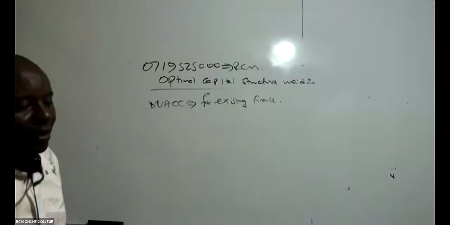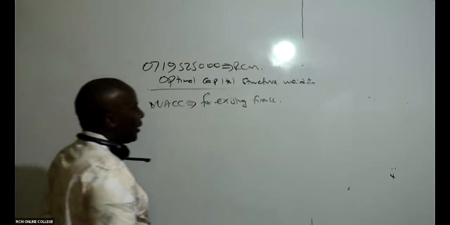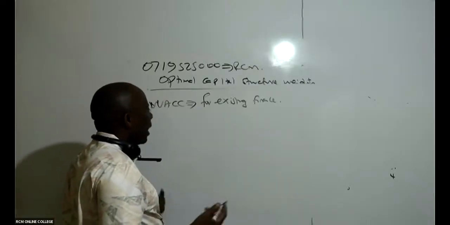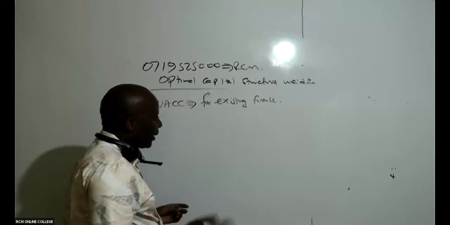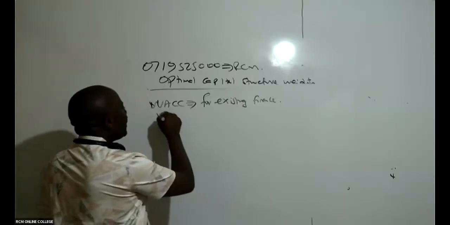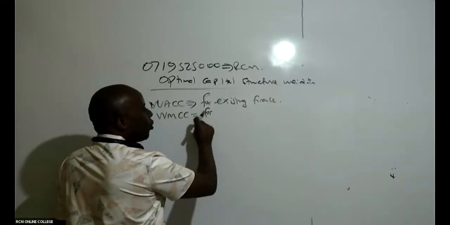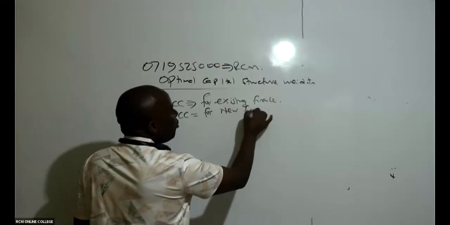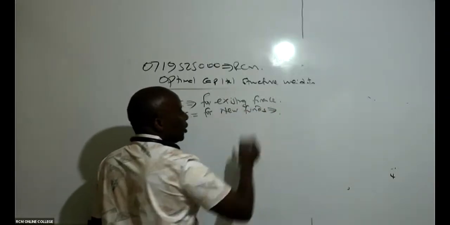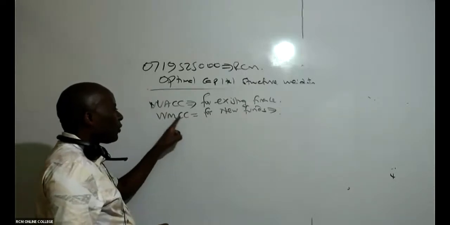Somebody wants to get WACC for whatever projects that we have. But anytime you want finance for new funds, for new projects, then you get what we call the weighted marginal cost of capital.